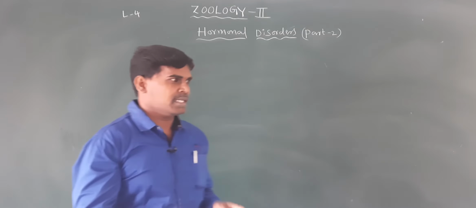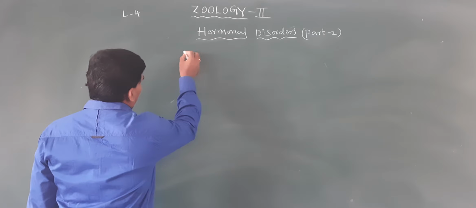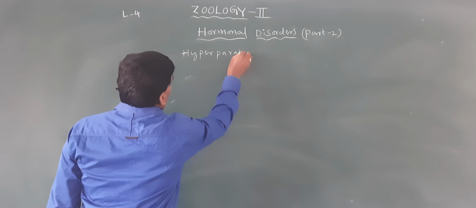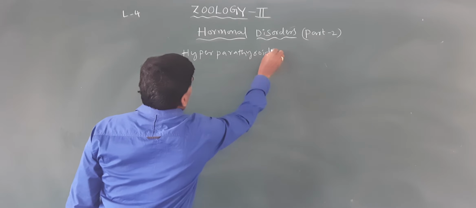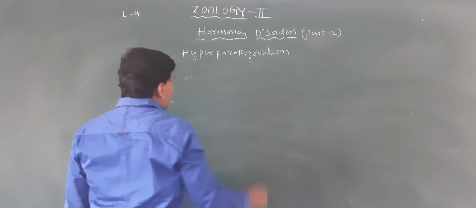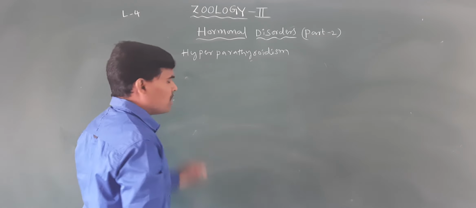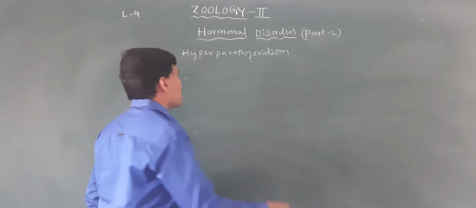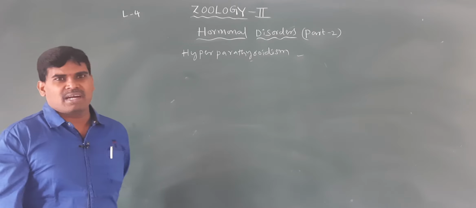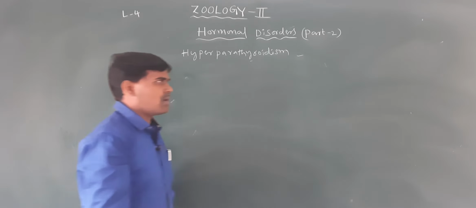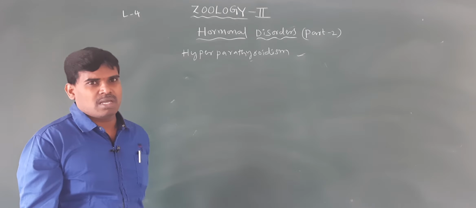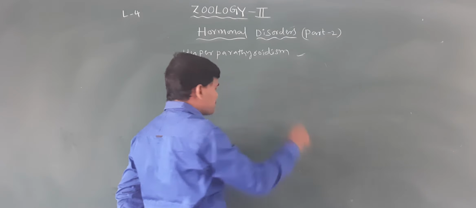The next one in continuation is hyperparathyroidism. So what is hyperparathyroidism? It is the overproduction of the parathyroid hormone. This causes calcium ions to be drawn out, with deformation and resorption of the bones.